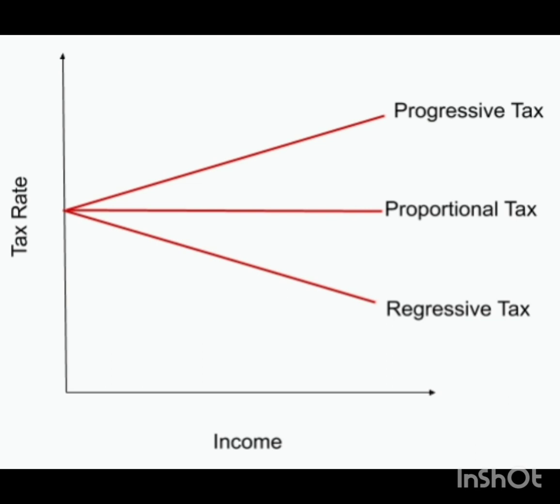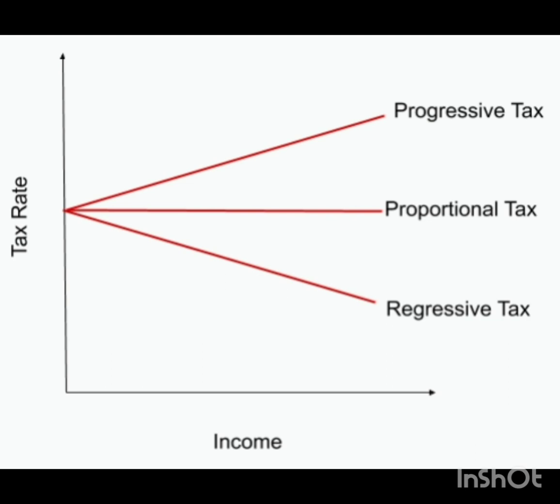Regressive tax, nowadays you will not be finding. Degressive tax is a mixture of both the proportional and progressive tax system. In case of degressive tax, you will be finding that up to a certain level the tax rate is rising with the increasing income.